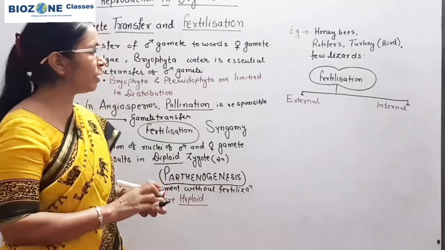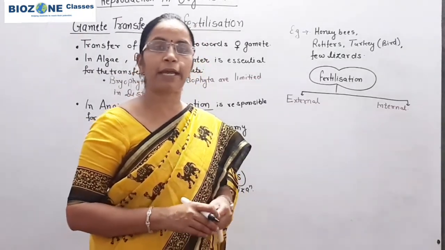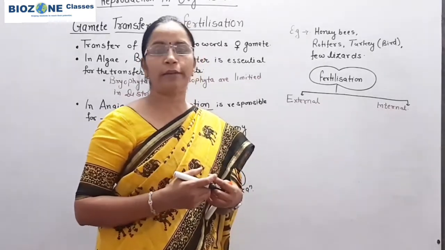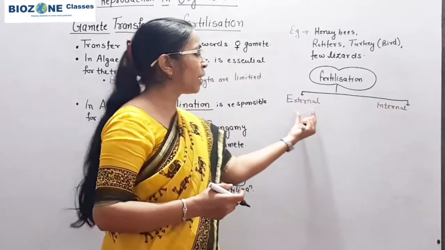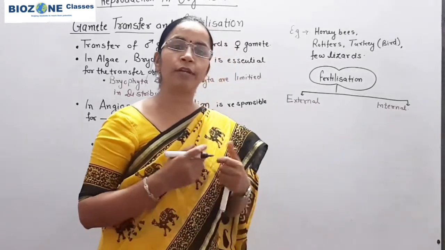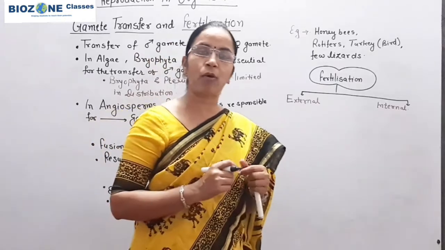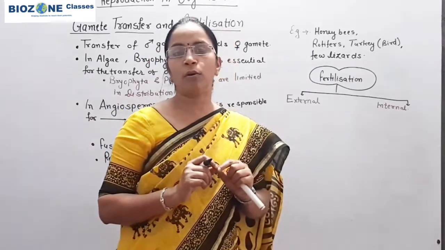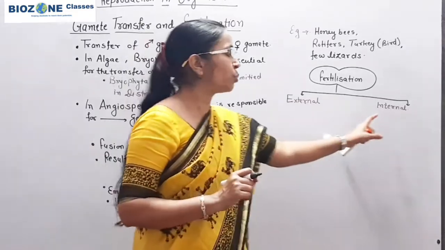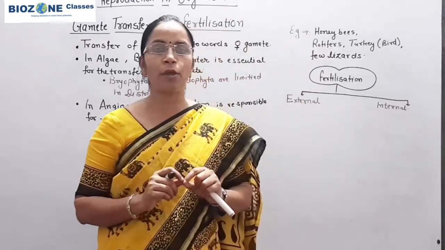Now, as the name indicates, external fertilization means the fertilization which takes place outside the body, in the external environment or external habitat. That fertilization is called external. Internal fertilization is the fertilization which takes place inside the body. Now whose body, male or female? The egg is always present inside the female. Conceptually this part is clear to everyone. So internal fertilization always takes place inside the body of the female.